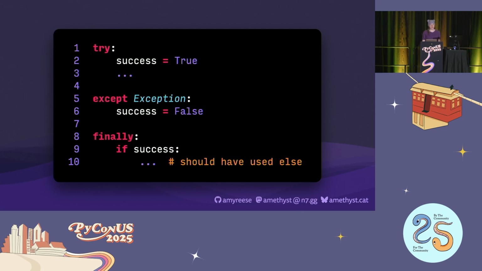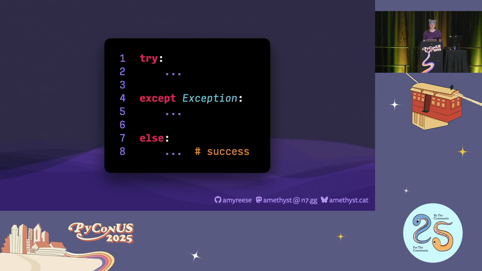And I'm sure many of us have seen or written code patterns like this before, but maybe that code should have just been an else block. Python gives us that logic for free, and it's fewer lines of code in the process. And this helps us maintain the best practice of minimizing the amount of code that's inside the try block itself, while also minimizing the effort we need to track whether or not our code was successful.